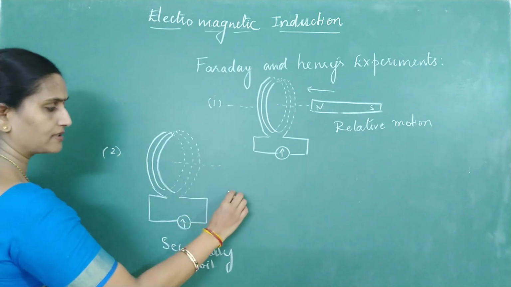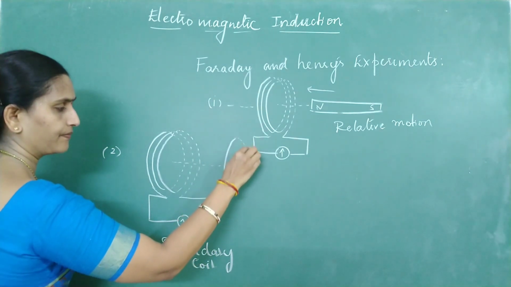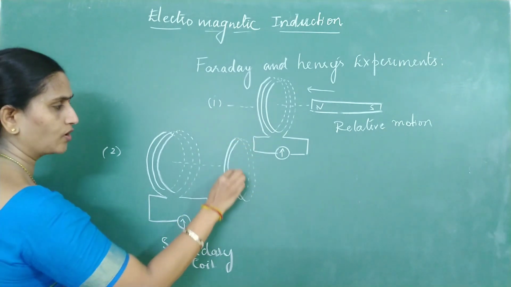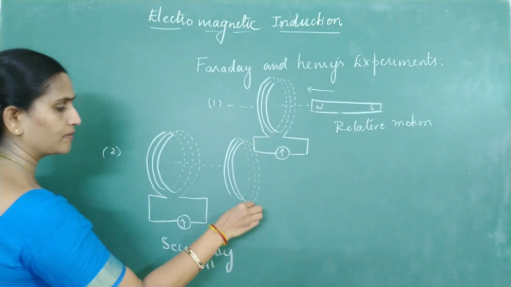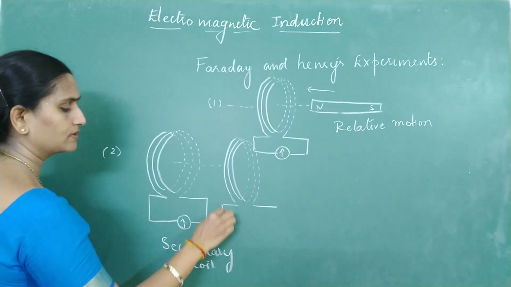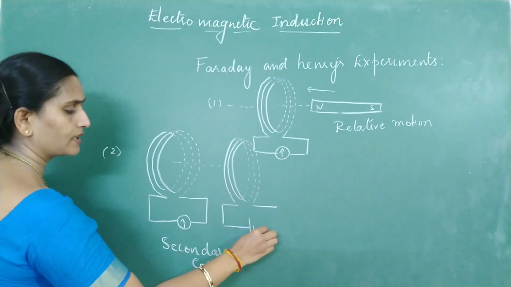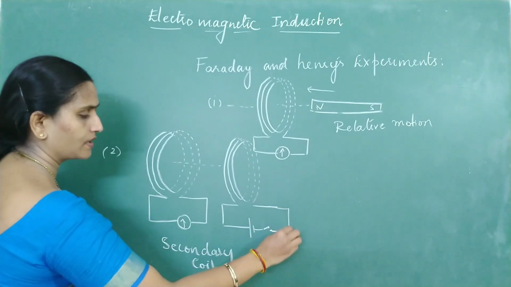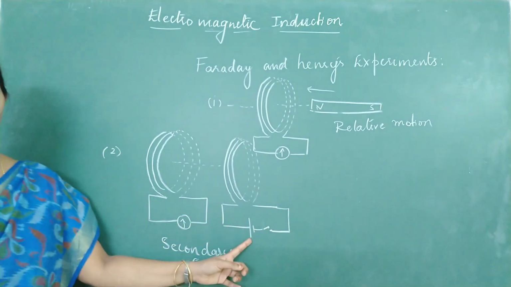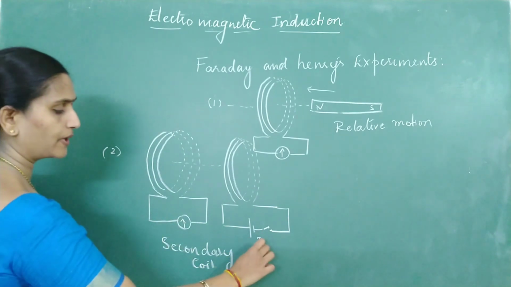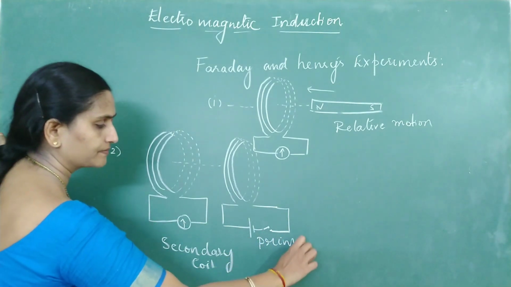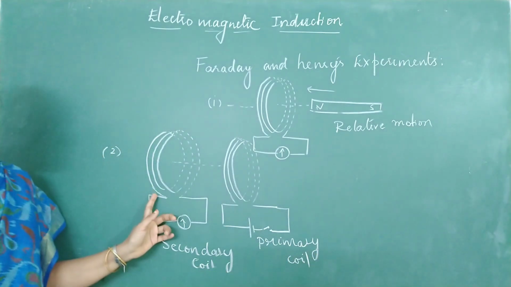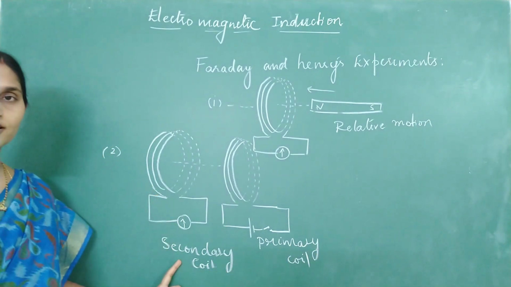Then along the same axis, we keep one more coil, connected to a battery and a switch. The coil connected to the power supply is called the primary coil, and the one which does not have a power supply is called the secondary.